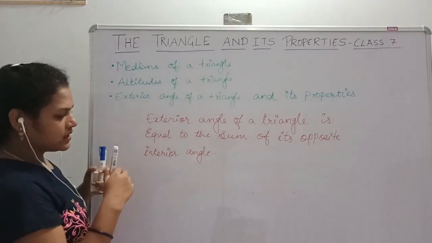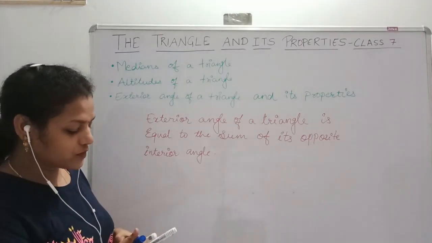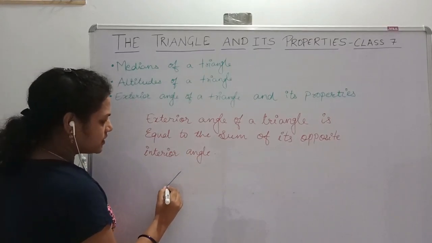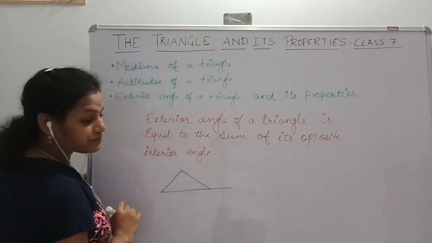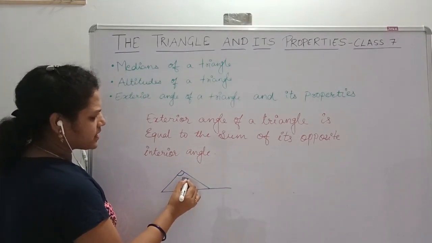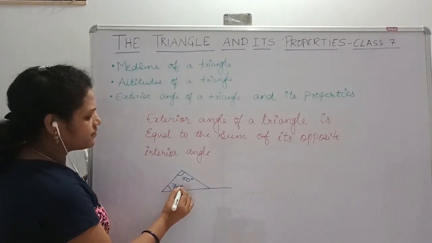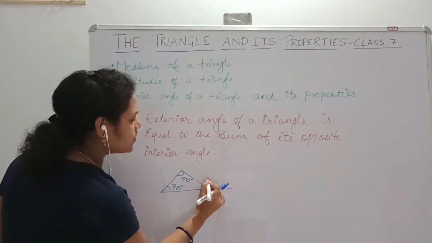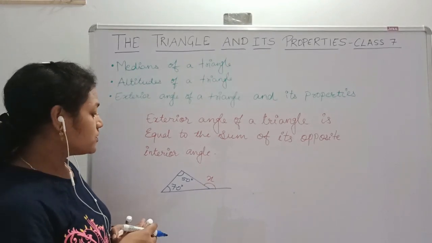For this, I will take an example which will be very clear to you. Consider a triangle with angles, suppose, 50 degrees and 70 degrees, and you need to find the unknown, x.